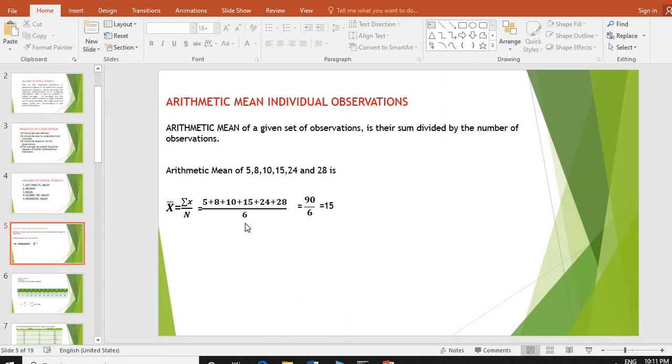In this problem, how many observations, how many items are given? 1, 2, 3, 4, 5, 6. Summation here is nothing but totaling of x values. We get 90. It is summation x divided by 6, the number of items in this problem. If we simplify this, we get 15. That is 90 divided by 6. So the value of arithmetic mean will be 15.